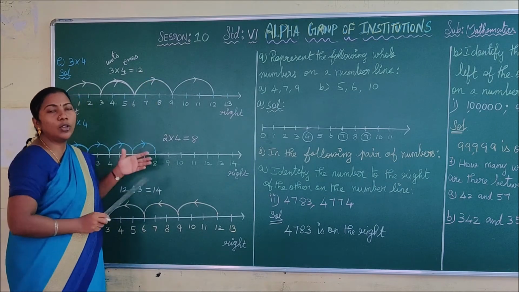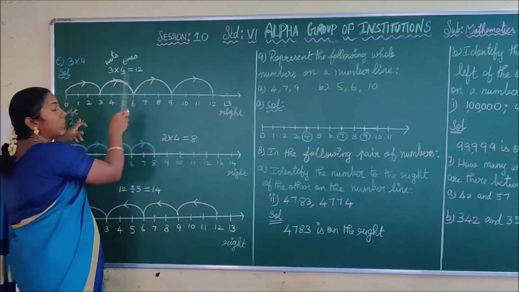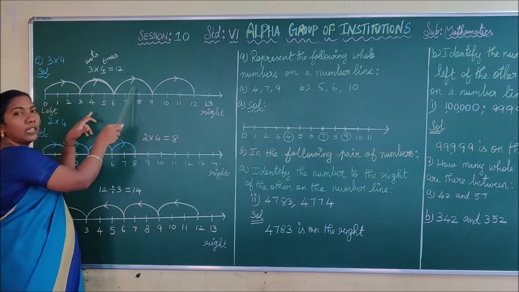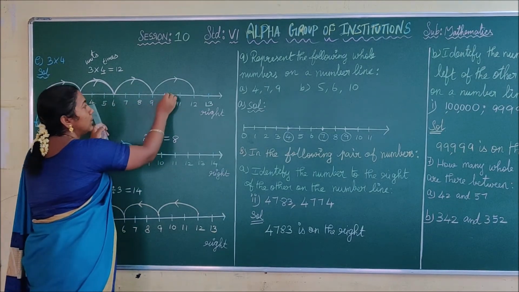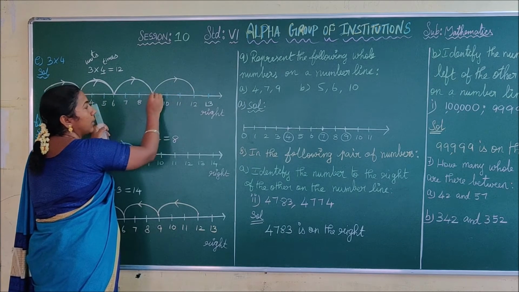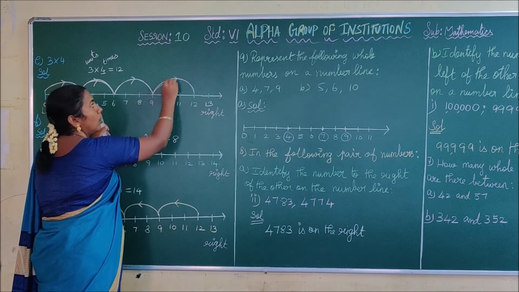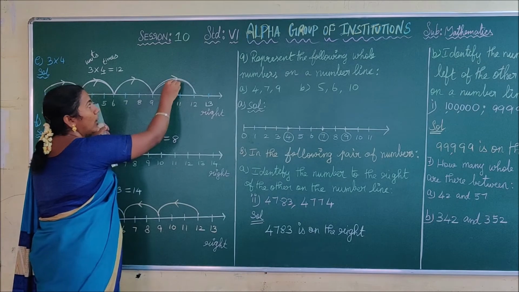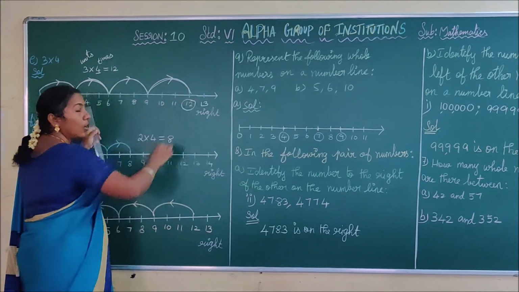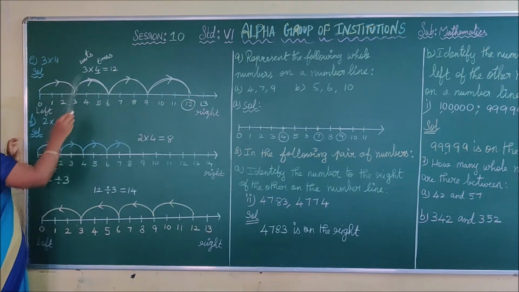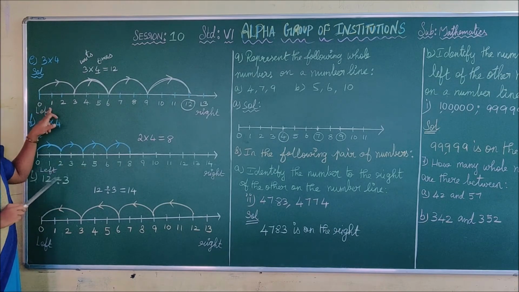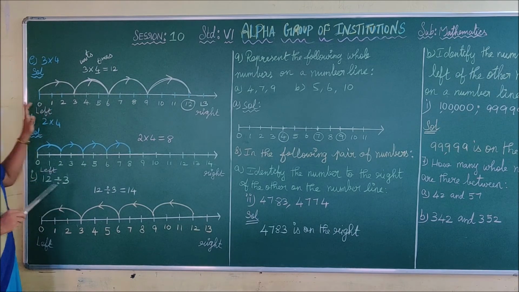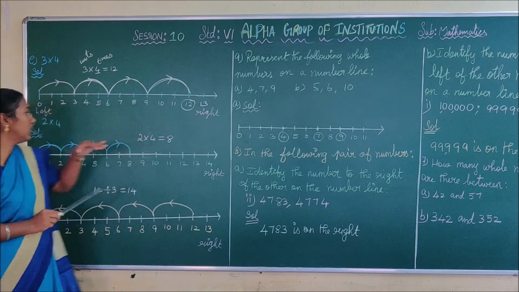So how many times you have to make this jump? 4 times. 1, 2, 3 times we have completed. So this is the last jump from 9. 3 units. 1, 2, 3 units from 9. You have to draw the arc like this and put the arrow on. Finally we have reached which number? 12. Thus here we have to write 3 into 4 equal to 12. For the process of multiplication, you have to move to the right. Okay. See the next one.